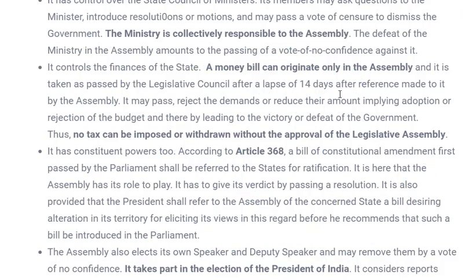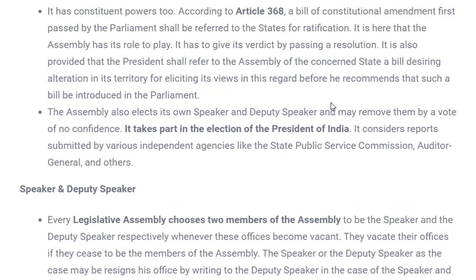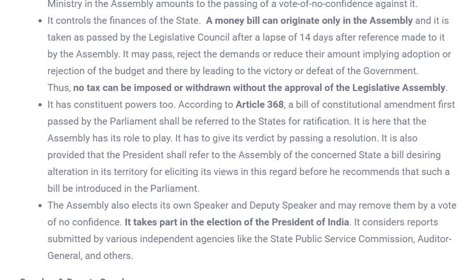I hope you understood how this legislative assembly and legislative council work, and there are certain powers and functions of the legislative council also. Let's see them in brief over here. Regarding power, the council plays an advisory role. So it is not a very prominent house, as we have seen in the case of Rajya Sabha. Rajya Sabha played a very prominent role in the formation of laws and acts, but in the case of state government, this legislative council is just an advisory board, and it doesn't play a very prominent role.